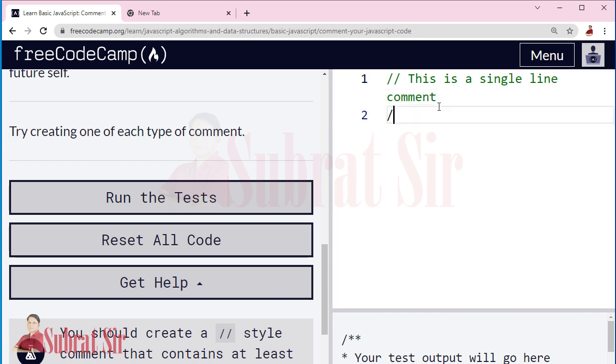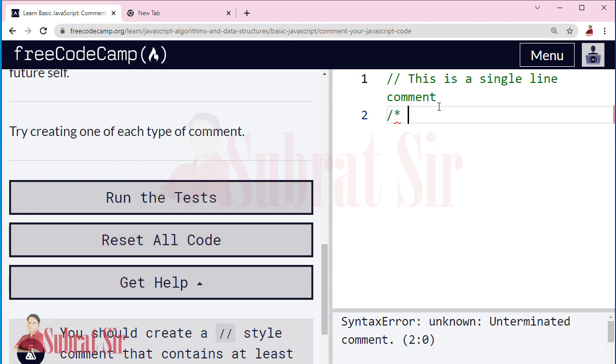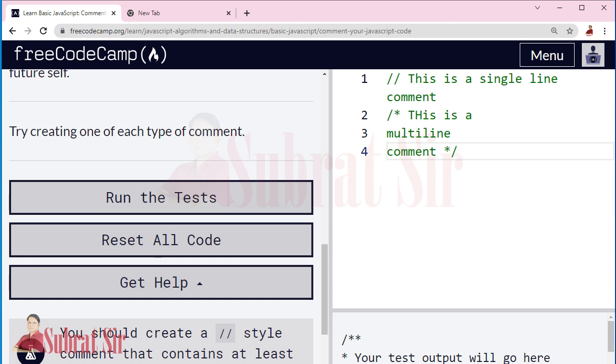And forward slash, asterisk, this is a multi-line comment, asterisk, forward slash. Now you see here it covers 2 lines, right? But this is due to the wrapping feature, meaning as this line is too long to fit here, it wrapped to the next line, but actually it is 1 line.